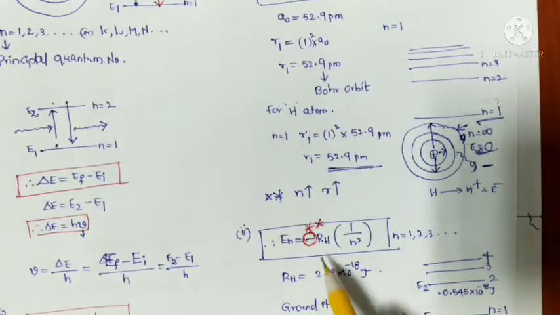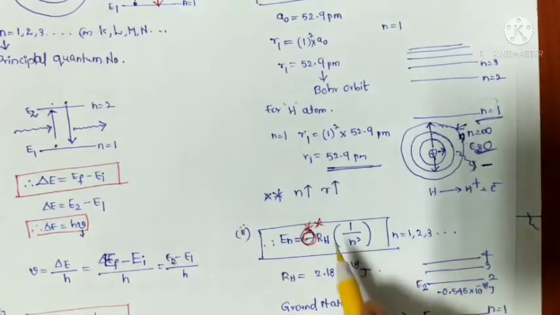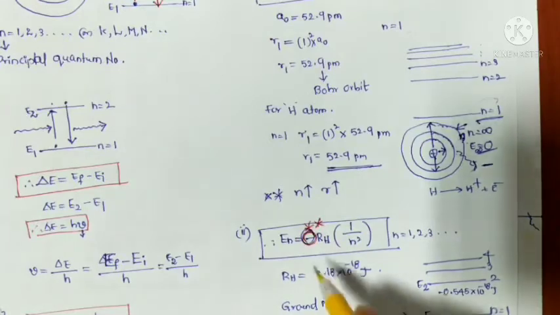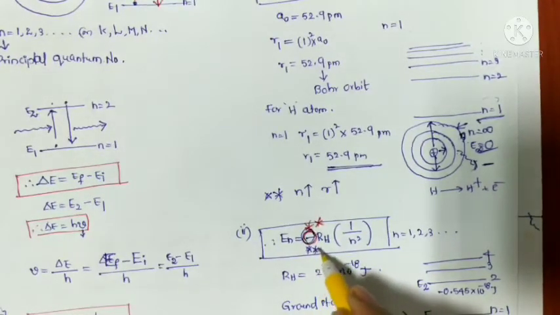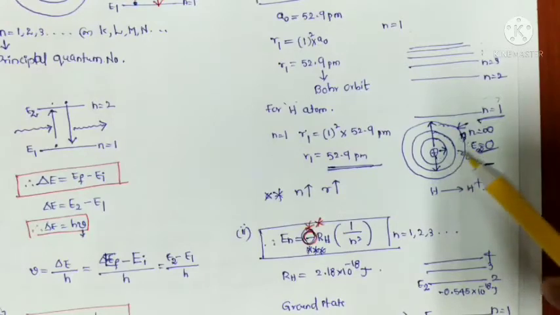That's the reason for the presence of the negative sign in the equation. The significance of the negative sign is very, very important, because energy is released whenever the electron is in contact with the nucleus, that means attraction by the nucleus.